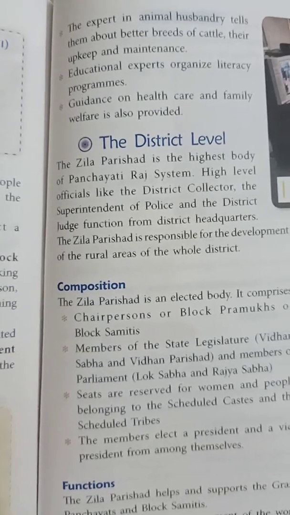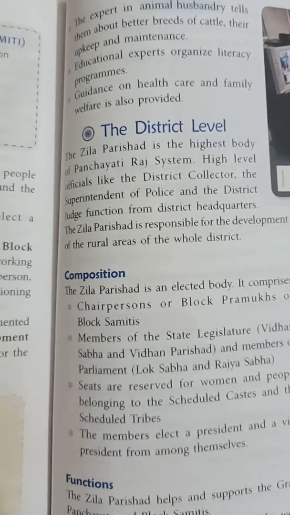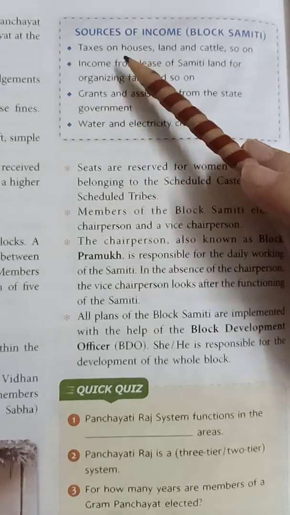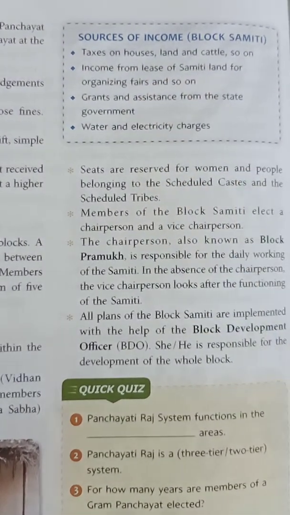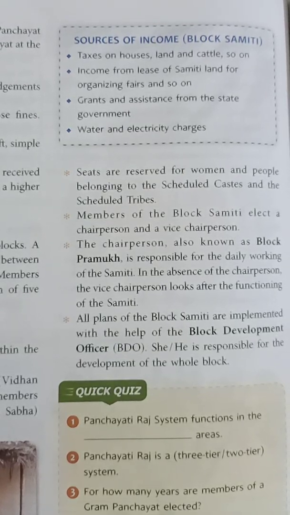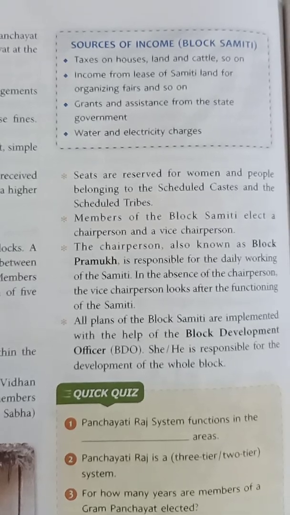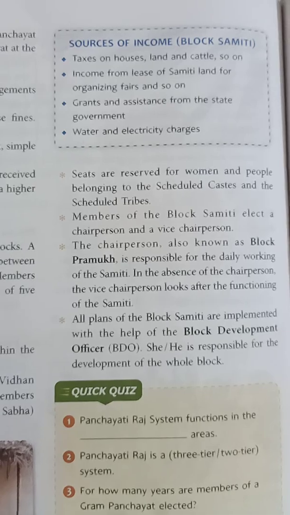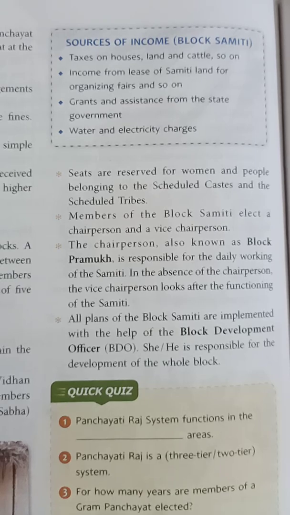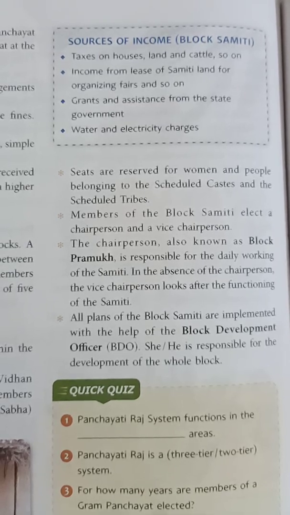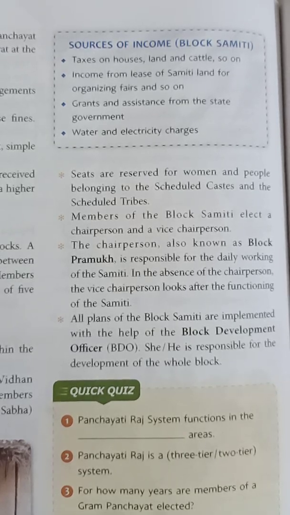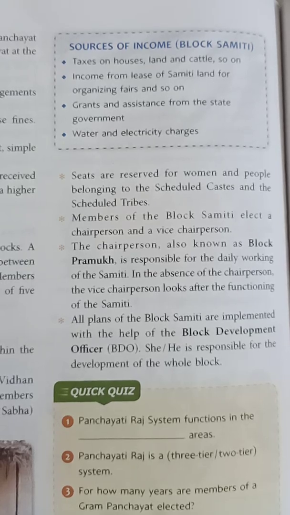Now we will come to the topic of sources of income of the block committee, which is on page number 98, top of the second column. This is very important, children. As you know, any association or body needs money to carry out its functions. The following are the ways of income for the block committee. The first one is, the block committee charges taxes on houses, land and cattle. Second, the block committee gives its land on rent to the organizers of fairs and others for income.